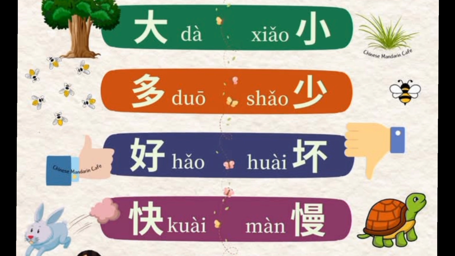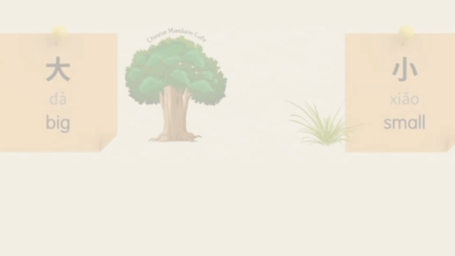Let's go. In Chinese, adjectives are used just like in English, to describe people, places, things, and situations. The cool thing is, many adjectives in Chinese are simple, with just one character. Let's start with some easy pairs.